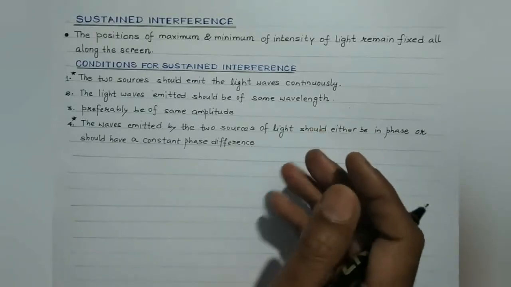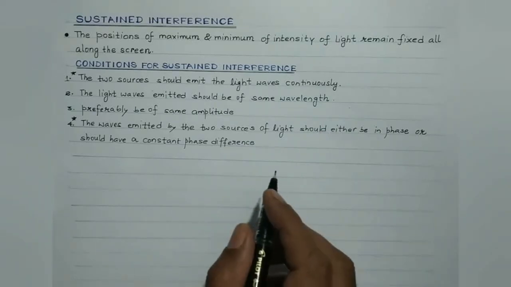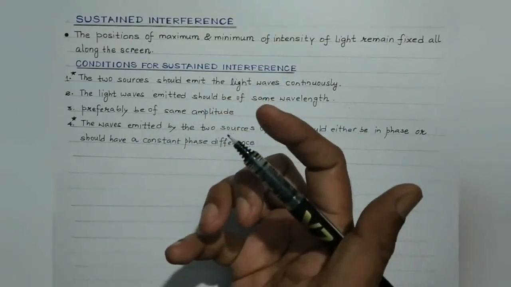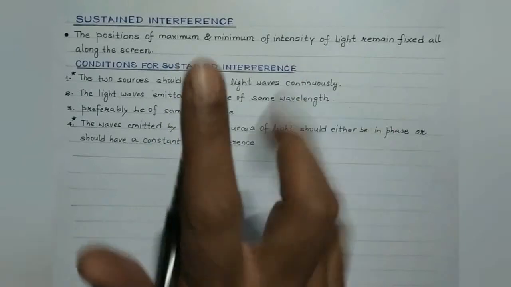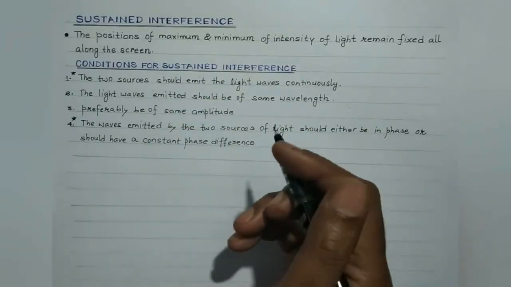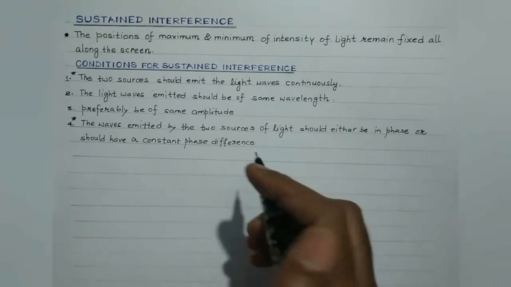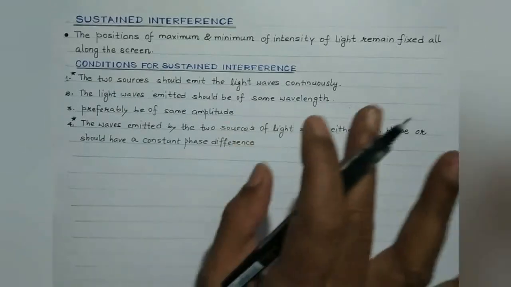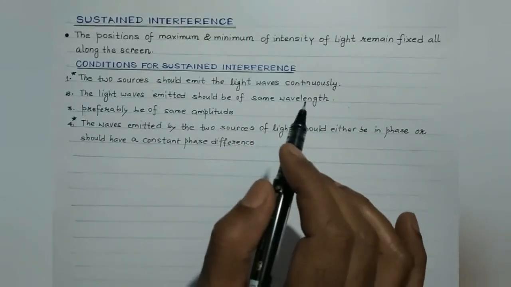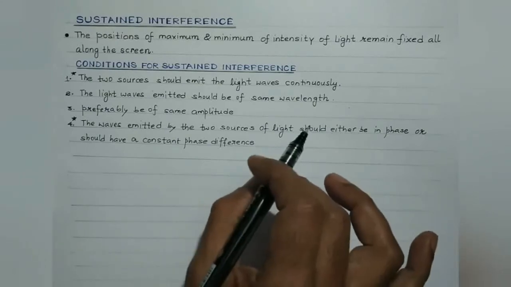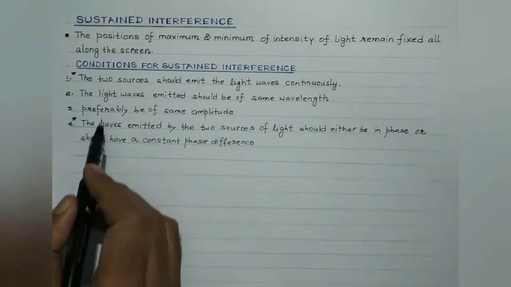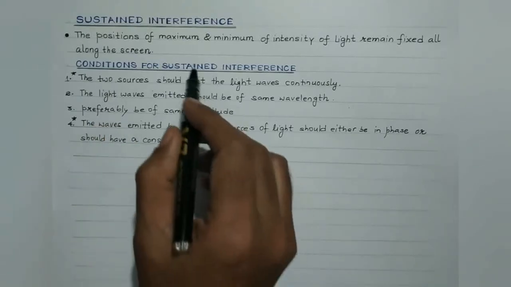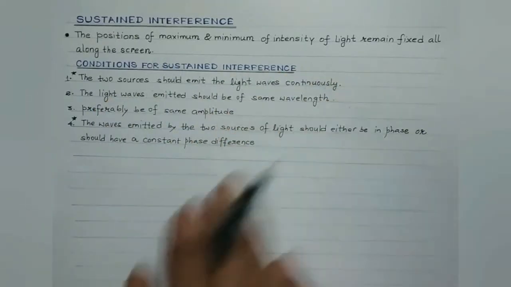And accordingly, the interference pattern formed by them will last on the screen only for this much time. The next burst of waves coming from the two points in the two sources may have an altogether different phase relationship. So in that case, the positions of maximum and minimum intensity of light cannot remain fixed all along the screen. So students, do remember that by using independent sources of light, condition 1 and condition 4 cannot be achieved, and accordingly, sustained interference pattern can never be achieved.